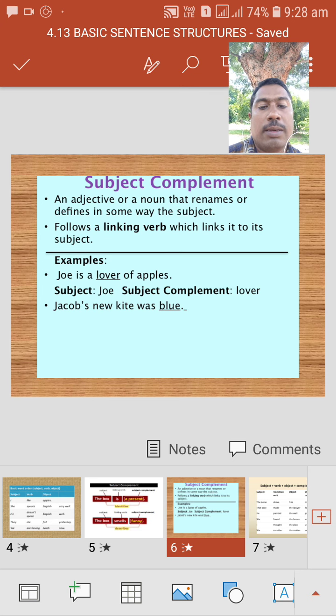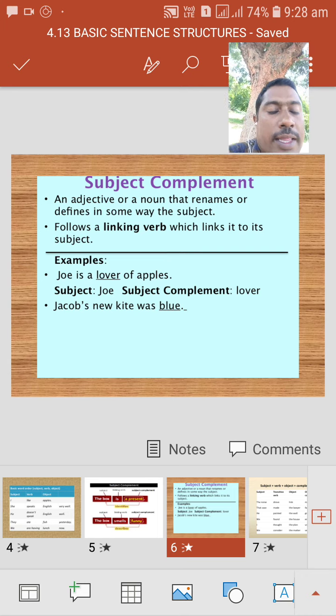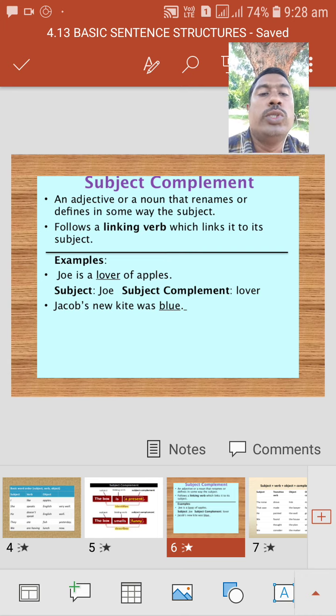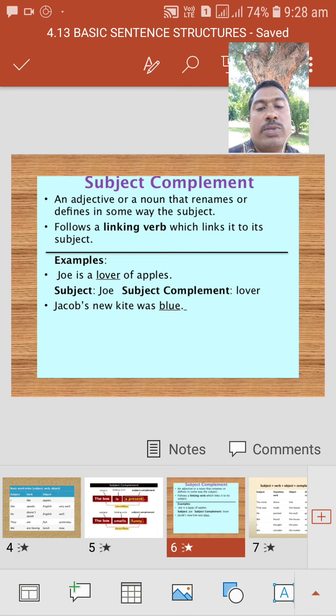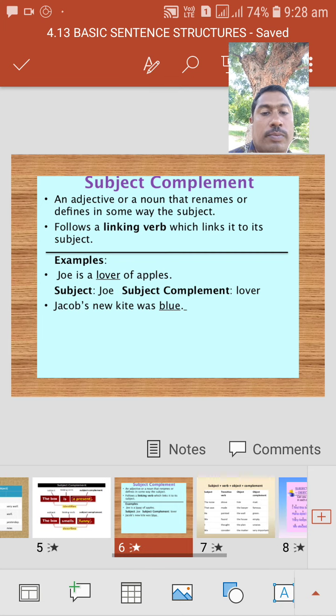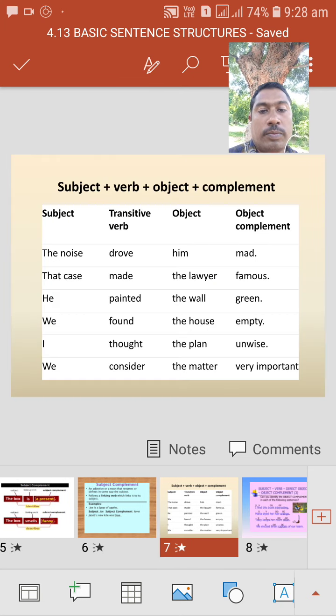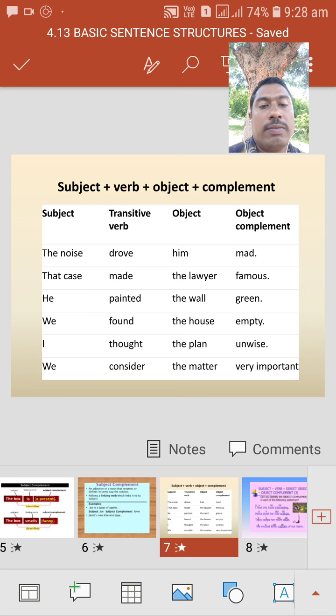Then we have an example. Joe is a lover of apples. Joe is a lover. Lover is the complement. It comes for Joe, so that it is the subject complement. Here, subject, verb, object complement. Okay.